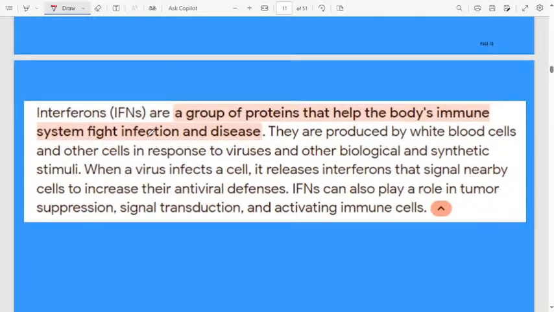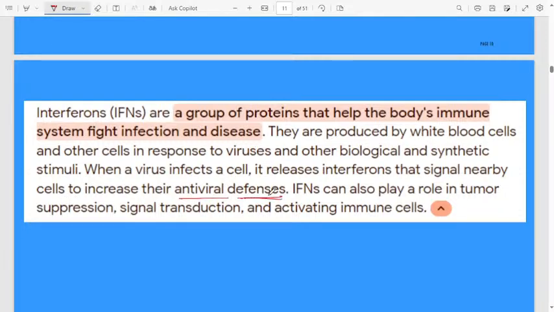Interferons, IFNs, are a group of proteins that help the body's immune system fight infection and disease. They are produced by white blood cells and other cells in response to viruses and other biological and synthetic stimuli. When a virus infects a cell, it releases interferons that signal nearby cells to increase their antiviral defenses.